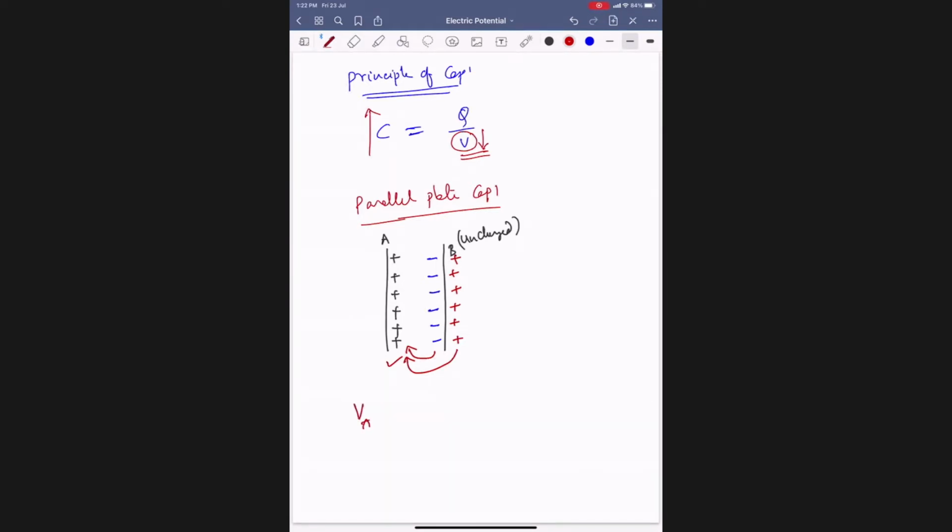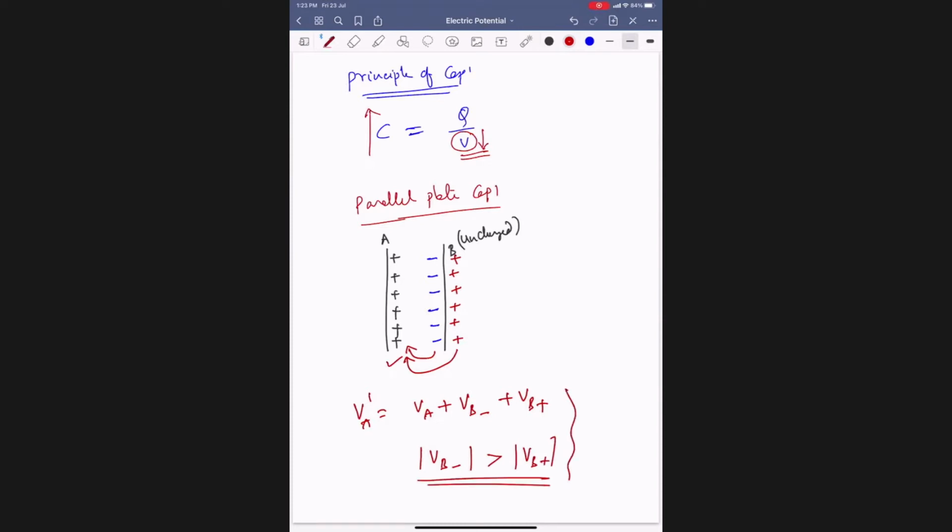Therefore, potential of A is the original potential due to A, plus potential due to negative charges, plus potential due to positive charges. But are the negative charges close to A or the positive charges? Negative. That means the magnitude of the potential due to negative charges is dominant over that of the positive charges. Got it?